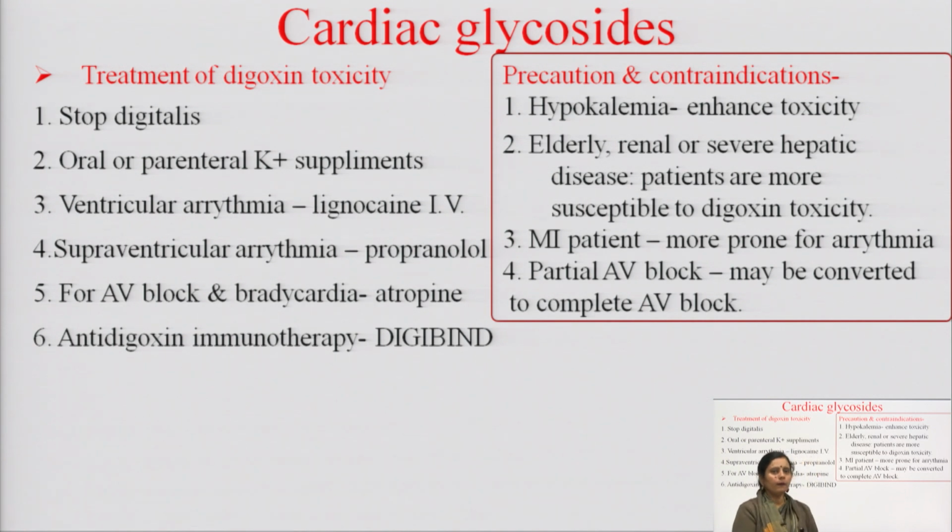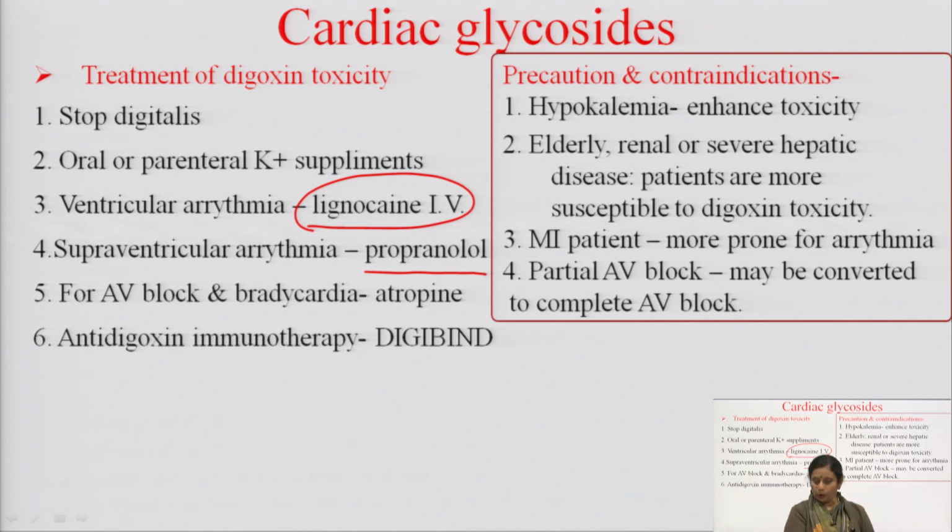Okay. And if ventricular arrhythmia occurs due to the use of the cardiac glycoside, we can use lignocaine IV. Okay. If supraventricular arrhythmia occurs, that means arrhythmia in the atria, in that condition we can use propranolol. Okay. And for AV block and bradycardia, we should use atropine. Anti-digoxin immunotherapy, name is Digibind, is also used.